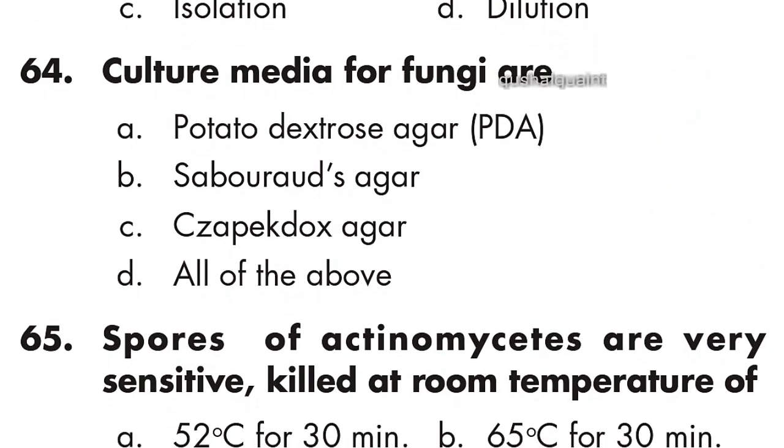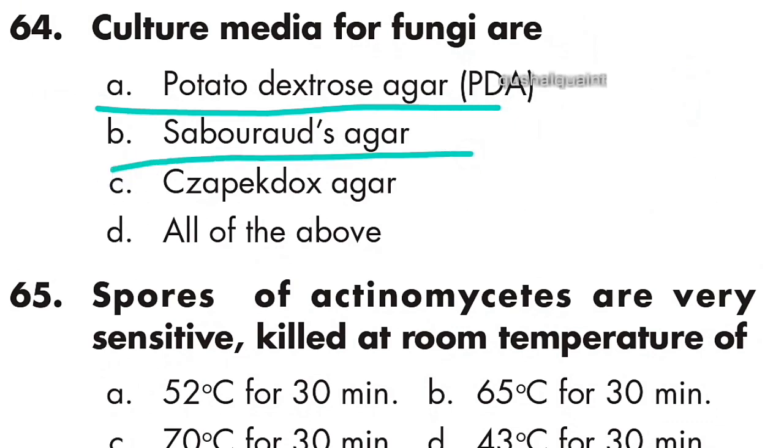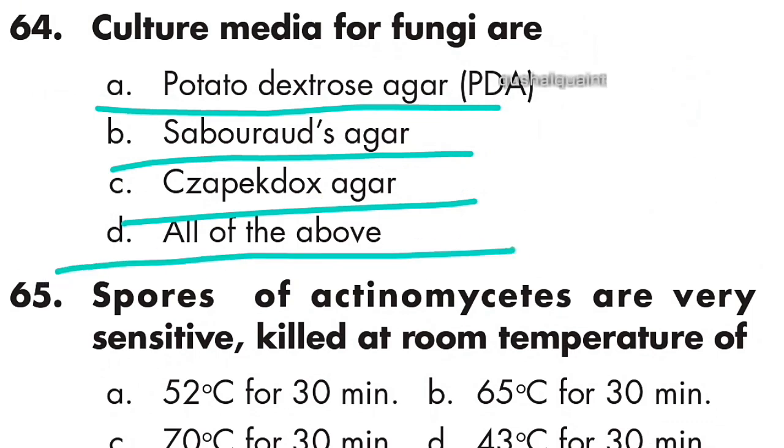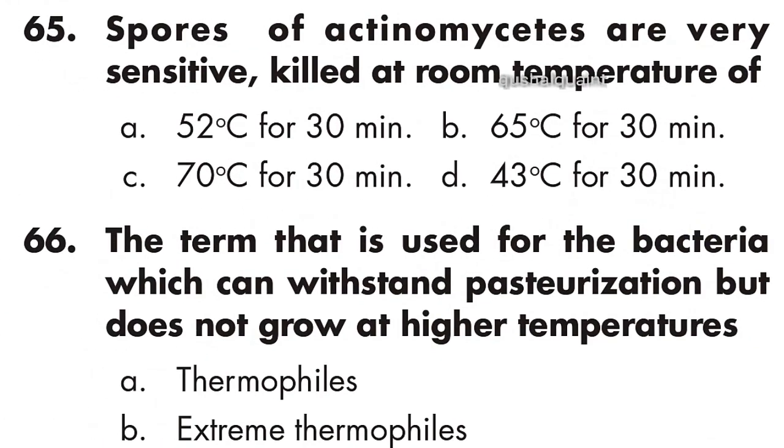Question 64: culture media for fungi are potato dextrose agar, Sabouraud agar, Czapek-Dox agar. Option D is right, all of these. Question 65: spores of actinomycetes are very sensitive, killed at a temperature of 65 degrees Celsius for 30 minutes.